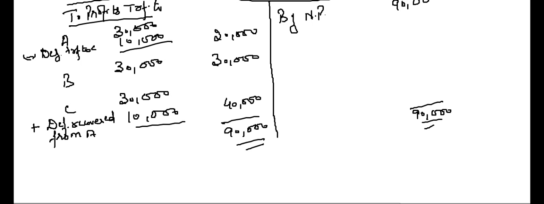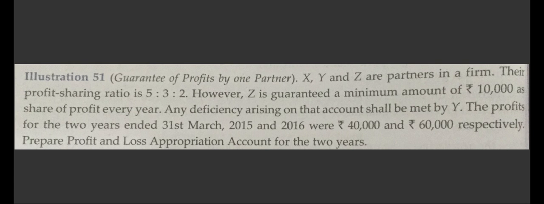Let's see a practical problem on this. X, Y and Z are partners in a firm. Their profit sharing ratio is 5:3:2. However, Z is guaranteed a minimum amount of 10,000 as share of profit every year. Any deficiency arising on that account shall be met by Y. Why?